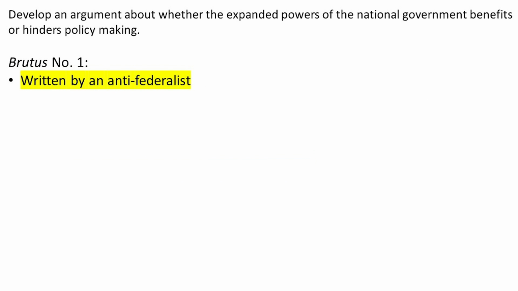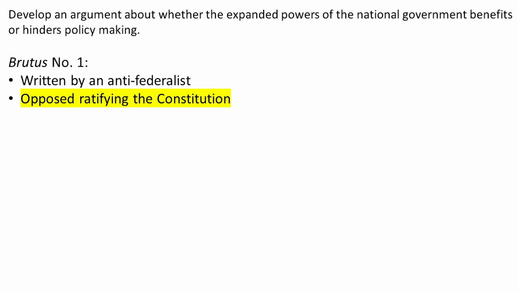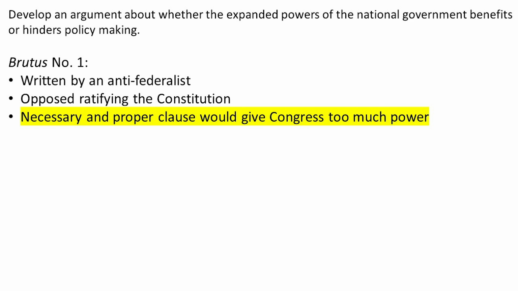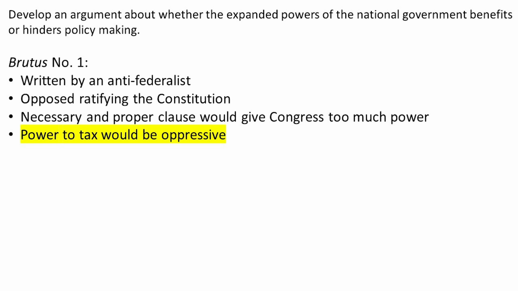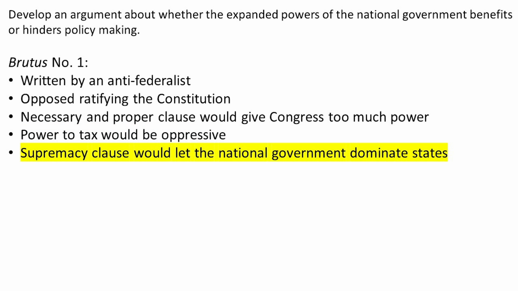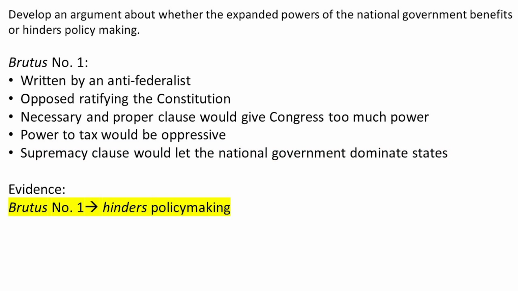We can do the same thing with Brutus Number 1. We should know that Brutus was written by an anti-federalist who opposed ratifying the new Constitution, hint hint. Brutus acknowledged that the government under the Articles wasn't ideal, but he strongly opposed the new Constitution, because he argued that the national government would be far too strong. He believed that the necessary and proper clause would allow Congress to do literally anything it wanted to do. He thought the power to tax would be used to oppress the people. He said that the supremacy clause would lead to the national government dominating and eventually destroying the states. Clearly, we can use Brutus Number 1 to argue that expanded powers of the national government hinders policymaking.